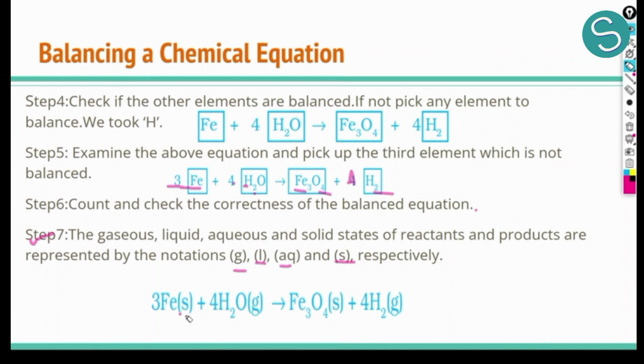So iron we have as solid, so we have written S in parentheses. Water, we used water vapor for this reaction, so we have written small g. Hydrogen we have received as a gas. So this is how we balance any equation. And at last, it is very important to represent the states of the reactants as well as of the products with their accurate representations, which is S for solid, G for gaseous, L for liquid, and AQ for aqueous. So this is how we do balancing.